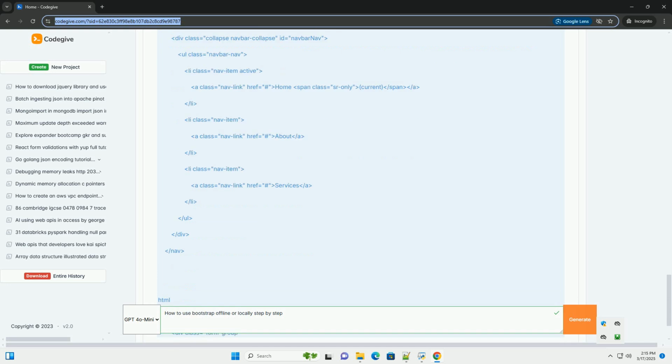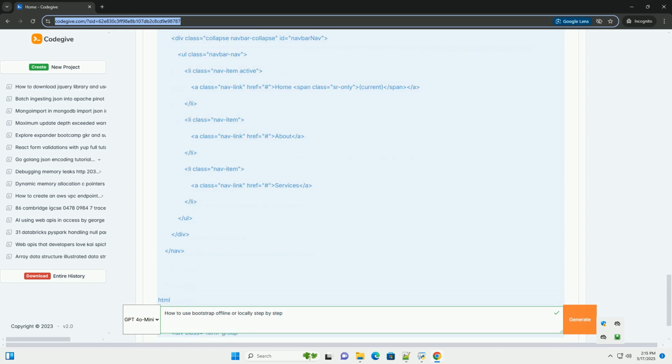Steps. 1. Download Bootstrap files. Go to the official Bootstrap website, visit https://getbootstrap.com. Navigate to the downloads page. Click on the download button, usually found on the homepage or in the navigation